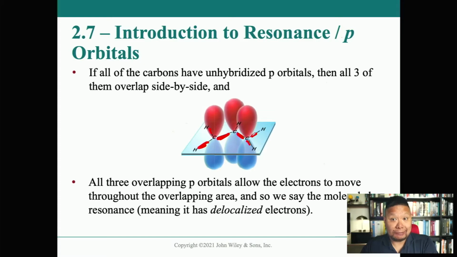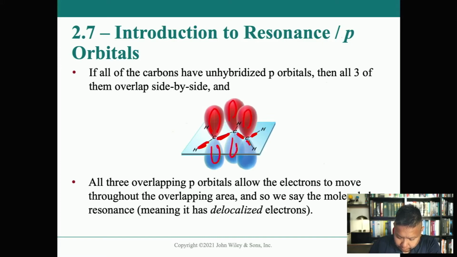If it was sp3, then all three would be hybridized. But we have to leave one out so that we can form the pi bond, because sp2 hybridized orbitals cannot form a pi bond. They only form sigma bonds. So the leftover p orbital is what forms the pi bond, and those p orbitals are these orbitals right here.